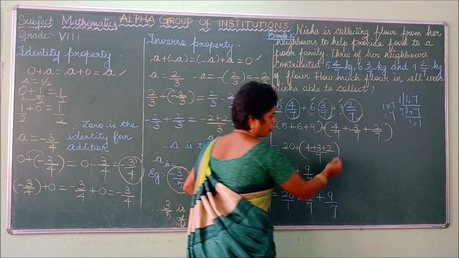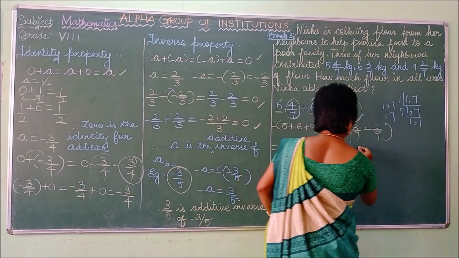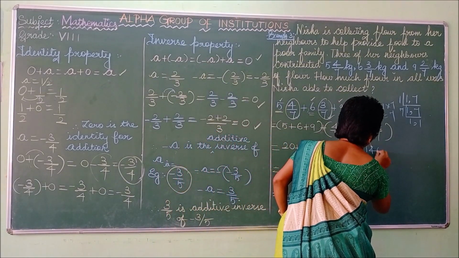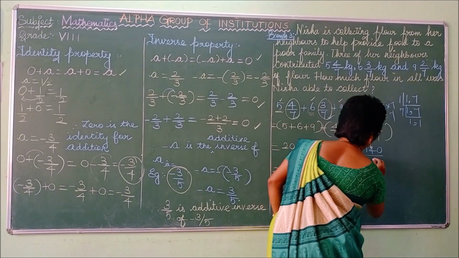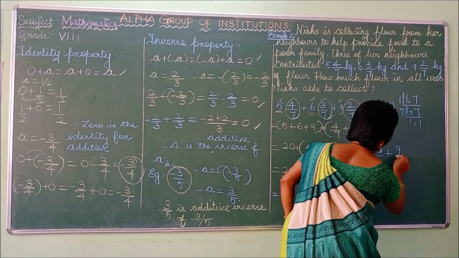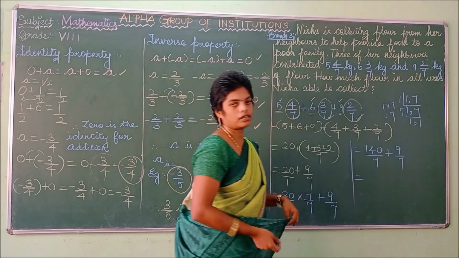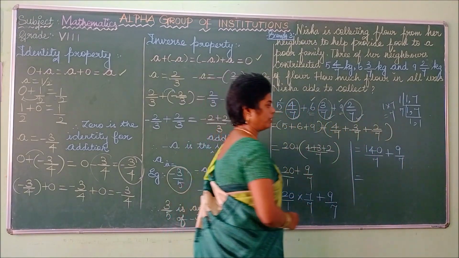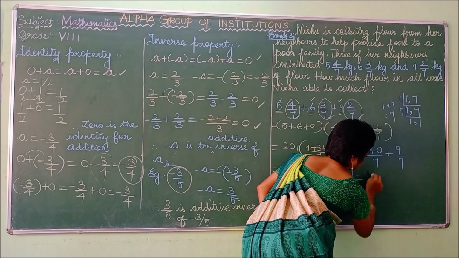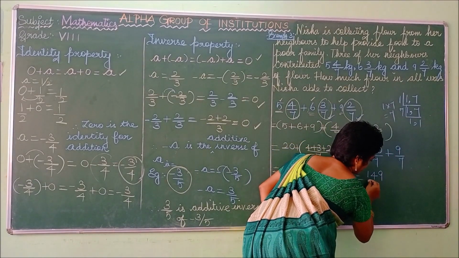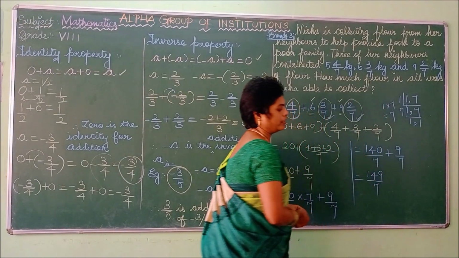So what is the value of this? 20 into 7 is 140. 140 divided by 7 plus 9 by 7. So you check these denominators are also the same. You can add the numerator value. So if you are adding these two terms, your answer is 149 divided by 7.